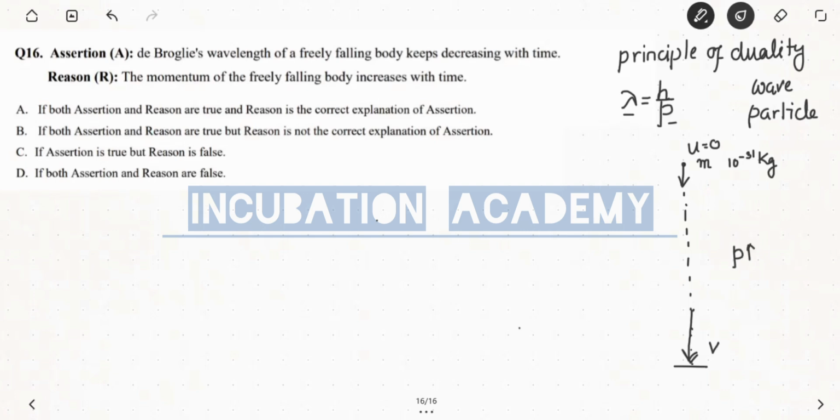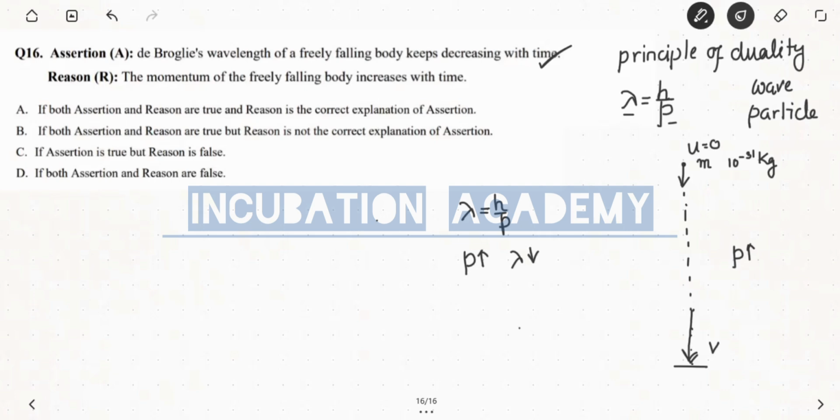If the momentum increases with time, then according to the equation lambda equals h by p, if p increases with time, then lambda decreases with time. So the first statement, the assertion, is correct.